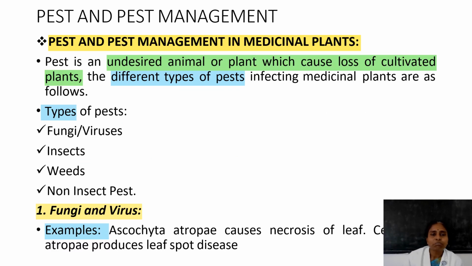Then what about pests and pest management in medicinal plants? What is a pest? A pest is an undesired animal or plant which causes significant loss of cultivated medicinal plants. Different types of pests are there. What are they? Fungus, virus, insect, weeds, non-insect pests. Under the heading of fungus and virus, Alternaria is an example for fungus. It will cause necrosis of the leaf. Then Cercospora will produce leaf spot disease.